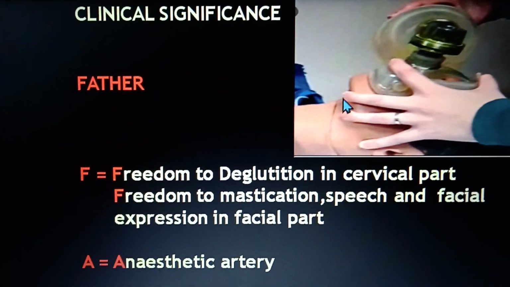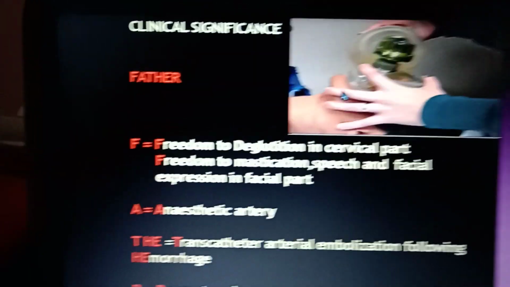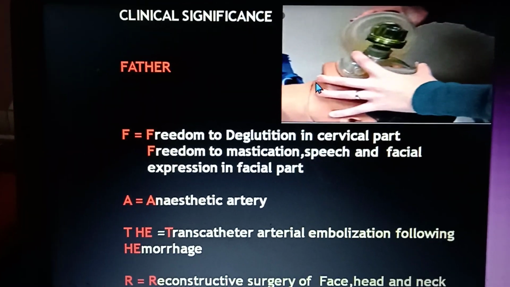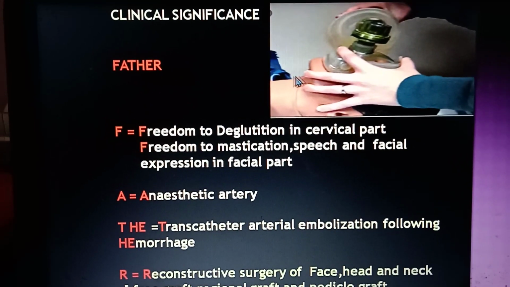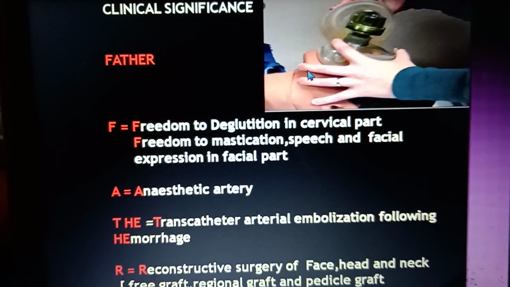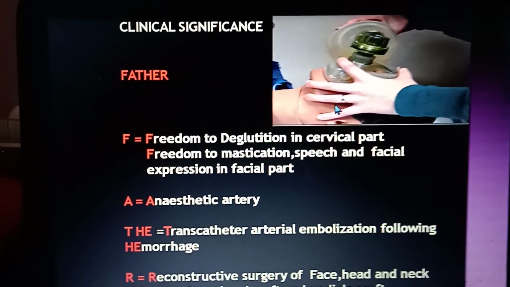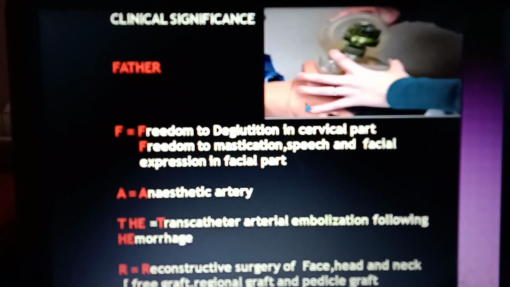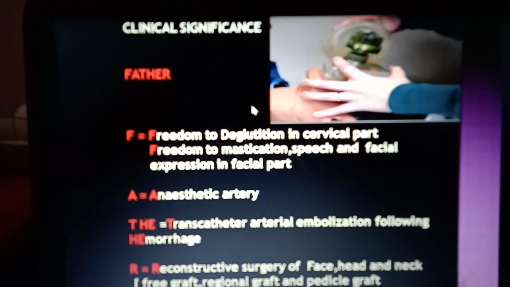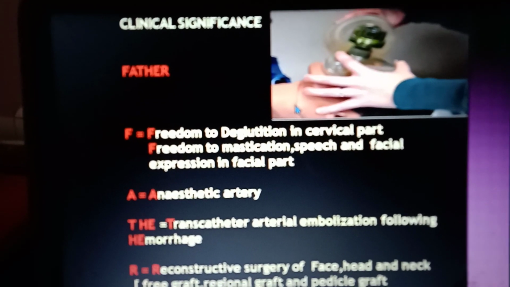He is palpating facial artery to take the volume and rhythm of the pulse, so that the anesthetist should not interrupt the surgeon while doing operation by taking pulse from the radial artery.